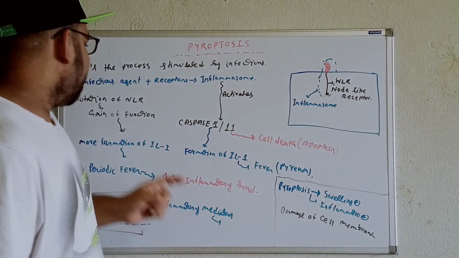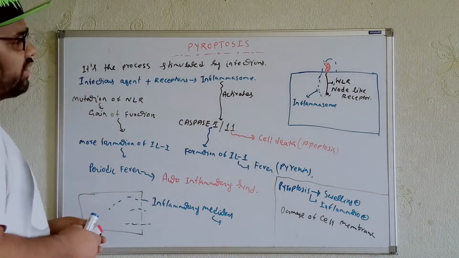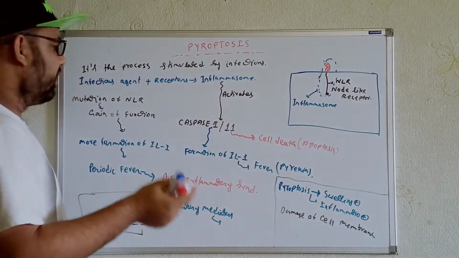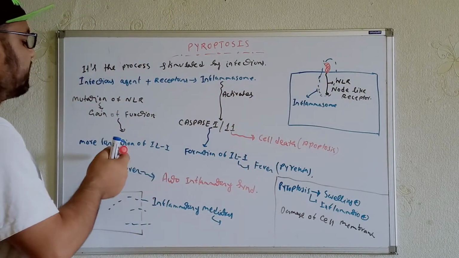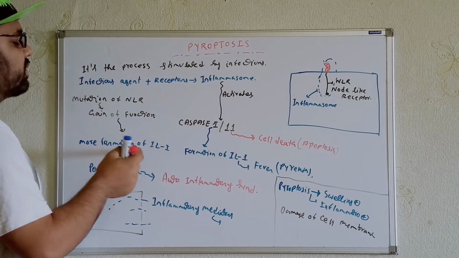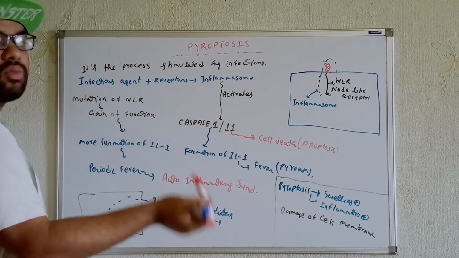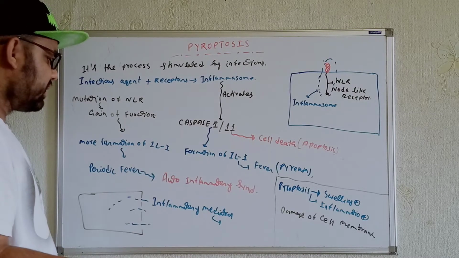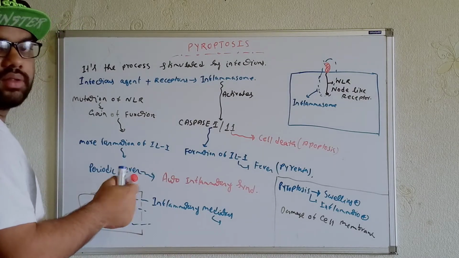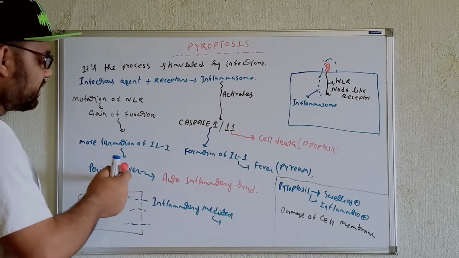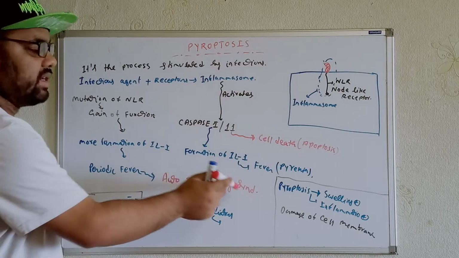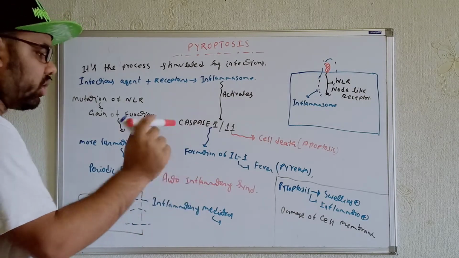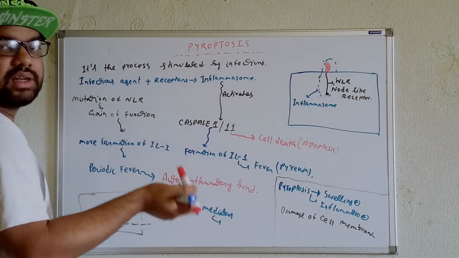And I already said that if we see any mutations in the NLR, the NOD-like receptors, there will be overproduction, so more formation of interleukin 1. Whenever there is more interleukin 1, there will definitely be frequent fever, that is periodic fever. This whole thing is known as autoinflammatory syndrome. It's not related to autoimmune disease. Autoimmune disease is a different thing; autoinflammatory syndrome is a different thing.